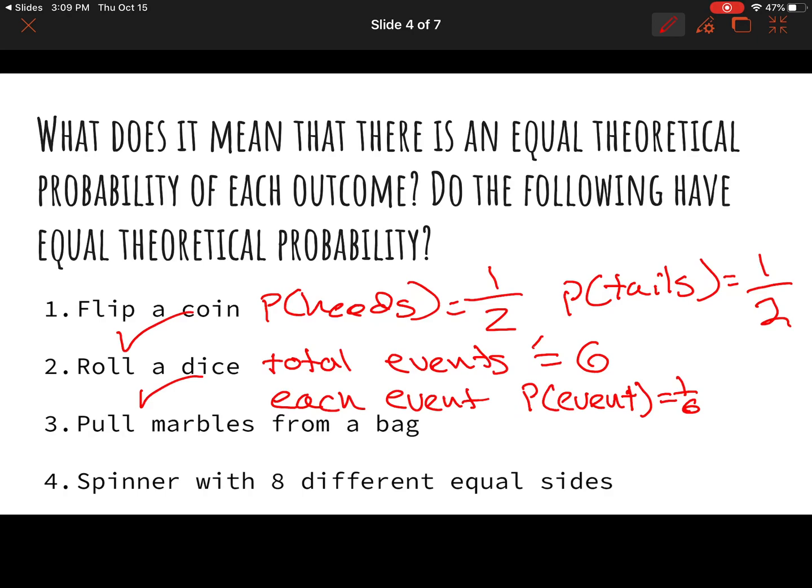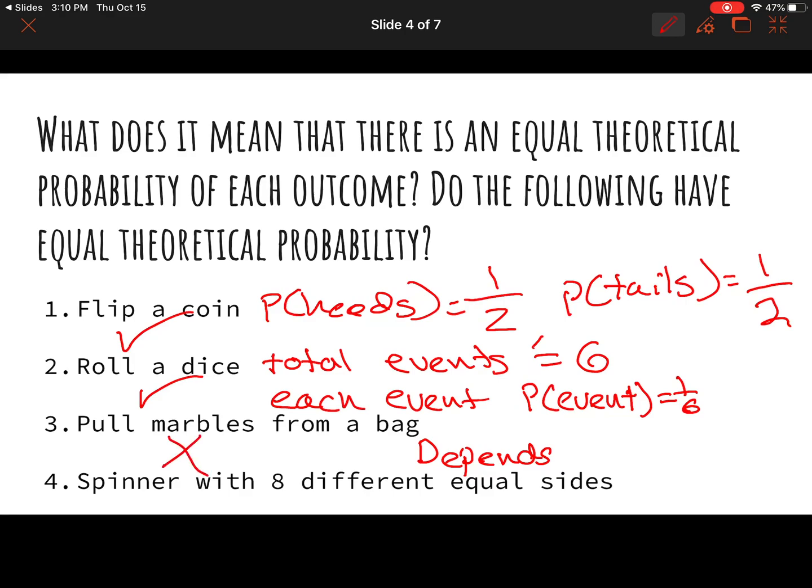Well, how about pulling marbles from a bag? This one's a little bit different here, because it depends, right? It depends on how many marbles are in the bag, what type of bag we're talking about here. There's a lot of factors that go into it. For example, if we have a bag with 5 marbles in it and they're all 5 different colors, then we would have a 1 in 5 chance of pulling out each color, right? But say we have a bag with 4 red marbles and 1 green marble in it, then we would have a 1 in 5 chance of pulling out a green marble and a 4 in 5 chance of pulling out a red marble.